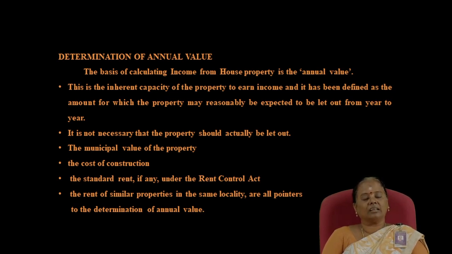The second factor is standard rent. The standard rent is a rent which is fixed under the Standard Rent Control Act. The third factor is the fair rent. The fair rent is the rent which is fetched by a similar property in the same locality, that is called fair rent. The fourth factor is the actual rent received. Actual rent received is nothing but the rent received by the owner of the property for letting out the house.